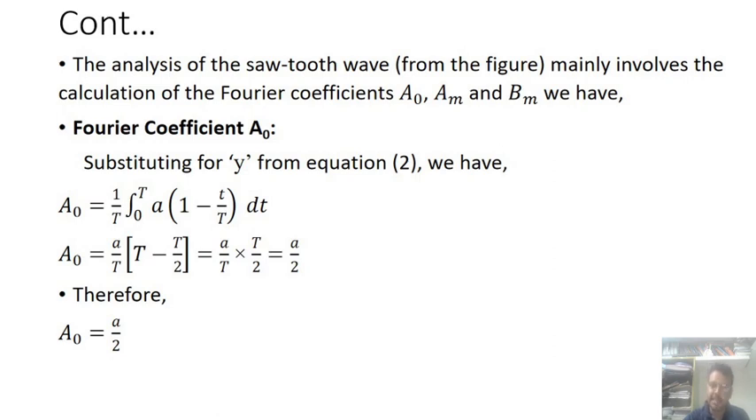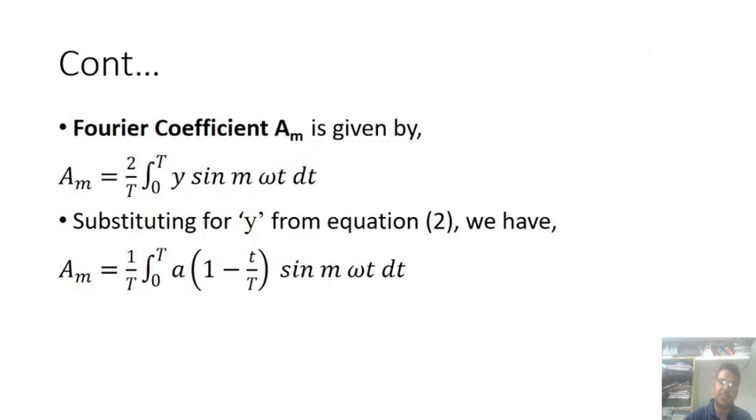of am, bm and a naught constants. First, let us take a naught, the Fourier coefficient. a naught is equal to, substituting y from the previous equation 2, 1 by T integration of 0 to T, 1 minus t by T dt. Then substituting all these values we get a naught is equal to A by 2, half of the amplitude.